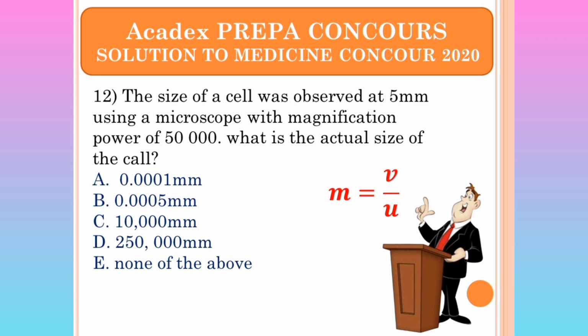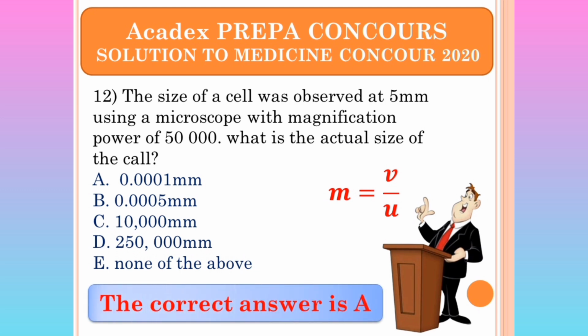So when we apply this formula, our answer will come out to be 0.0001 millimeter, because we are taking 5 divided by 50,000. Okay, so our answer is 0.0001 millimeter.